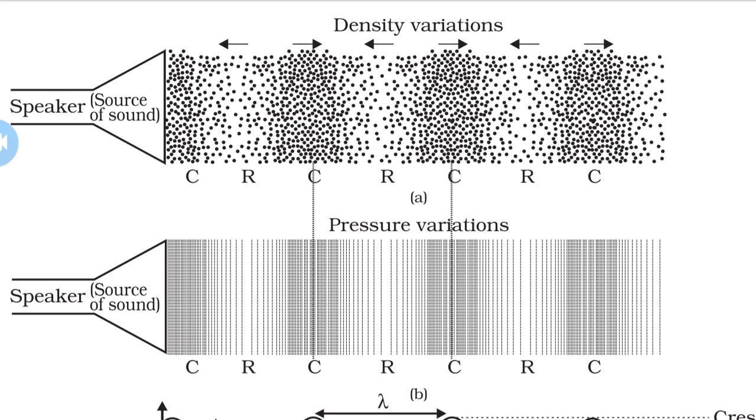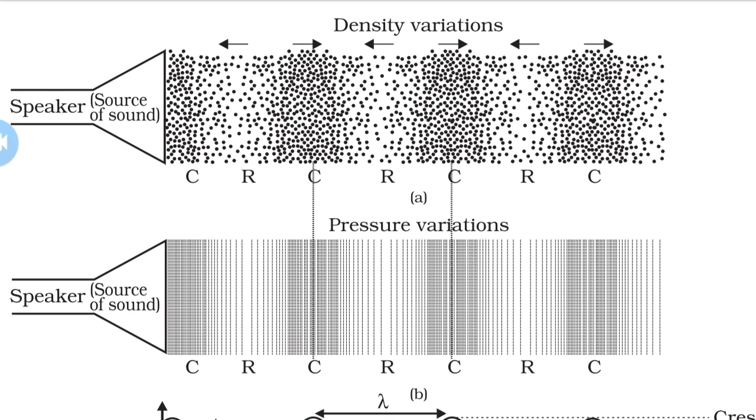Here, above and below the average value of the density as well as pressure, figure A and figure B represent the density and pressure variations as the sound wave propagates in the medium. With this, the density varies.